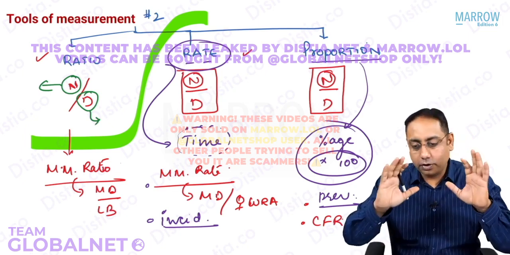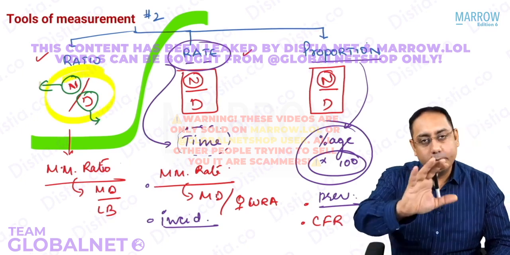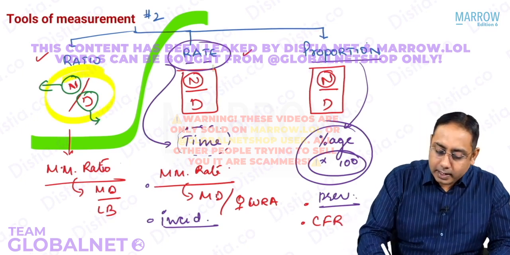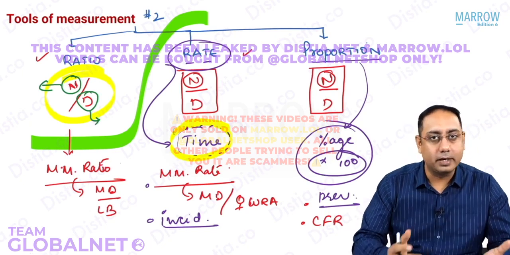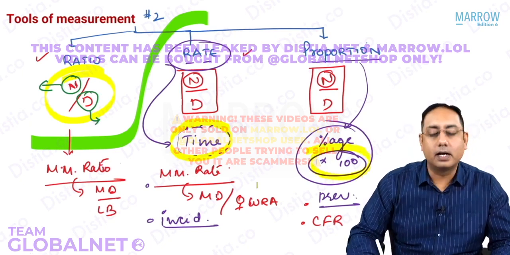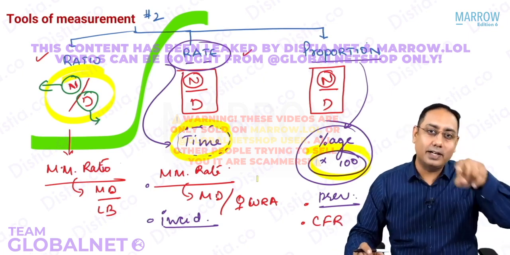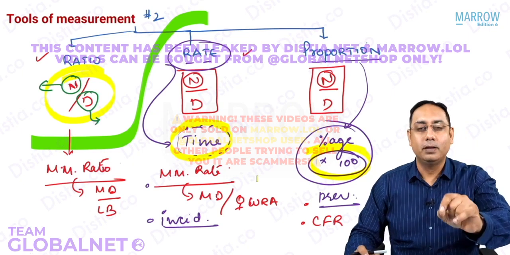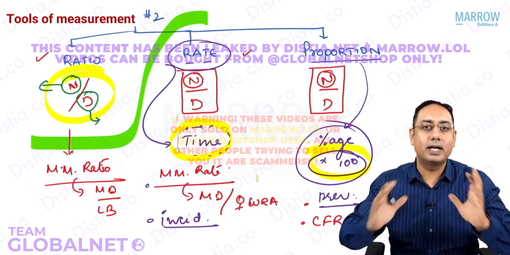Just for your MCQ exams, I want to tell you, at first place, look at the numerator and denominator. Next in line, you look at whether there is time. If time is there, it has to be a rate. If the multiplicative factor is 100, it has to be a proportion. But even if the multiplicative factor is 100 and there is time, you have to switch with time, because time is the most important factor for calling any entity a rate.